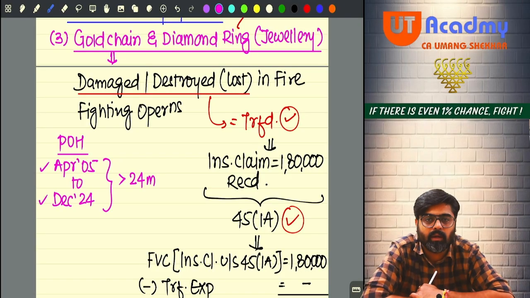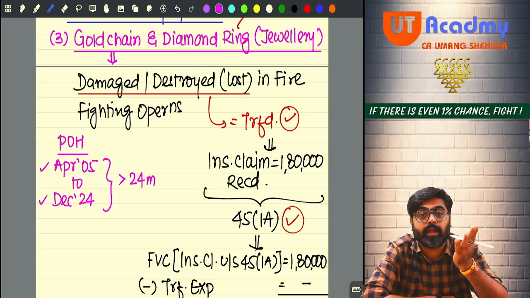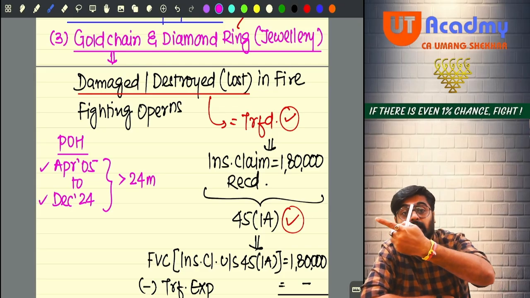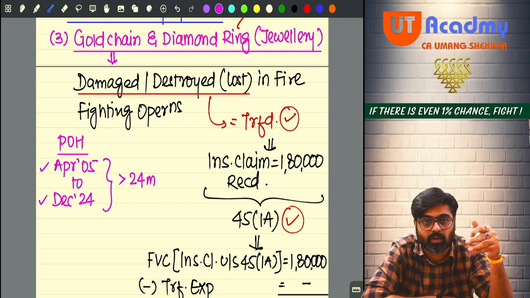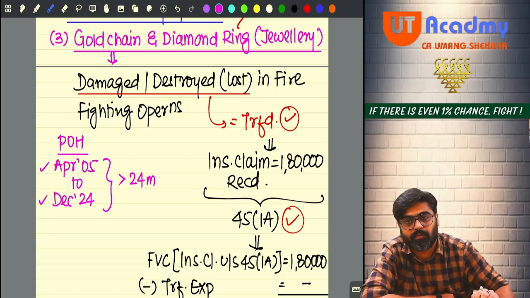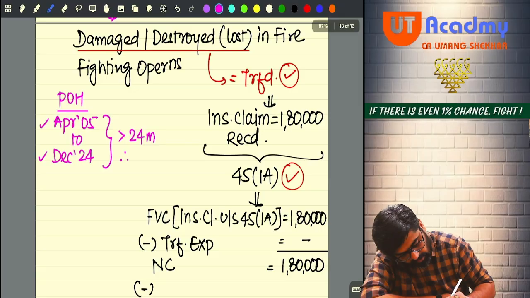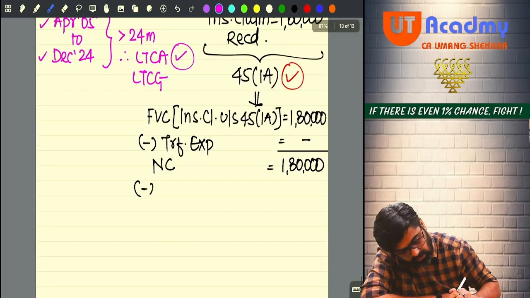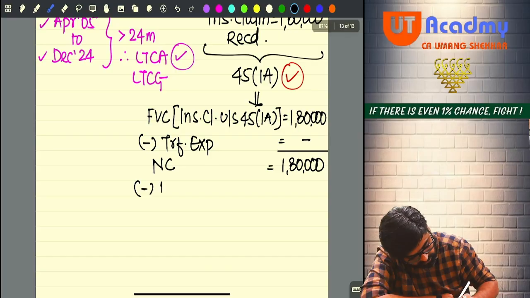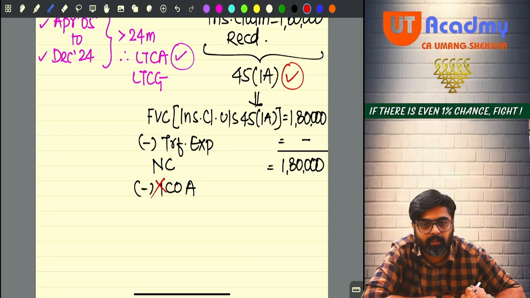Sir, for jewelry we used to check 36 months. If the damage had taken place prior to 23rd July, we would have checked 36 months. But the damage or destruction is taking place on or after 23rd July. Hence, we are taking 24 months. Yes or no? Therefore, it is a long-term capital asset, and long-term capital gain will be calculated. To calculate the long-term capital gain, indexed cost of acquisition is usually reduced, but no indexation benefit will be available.